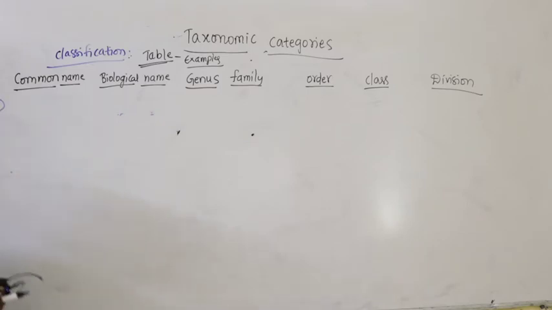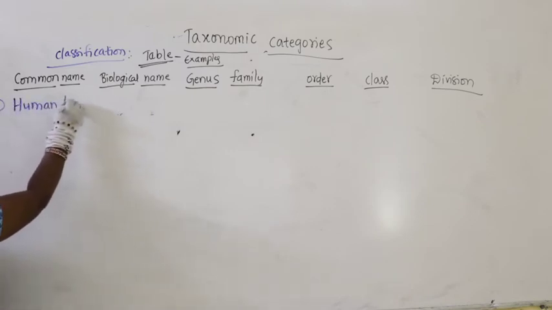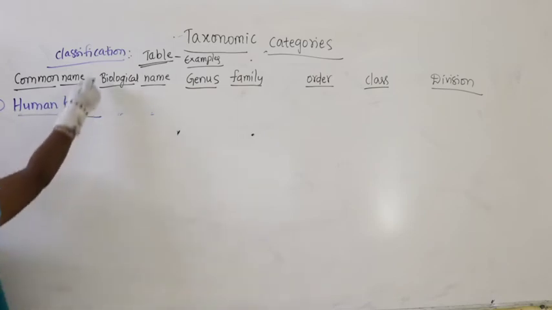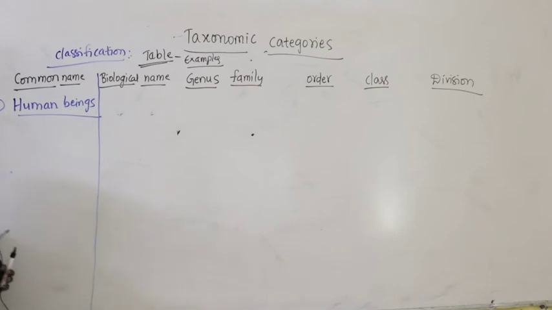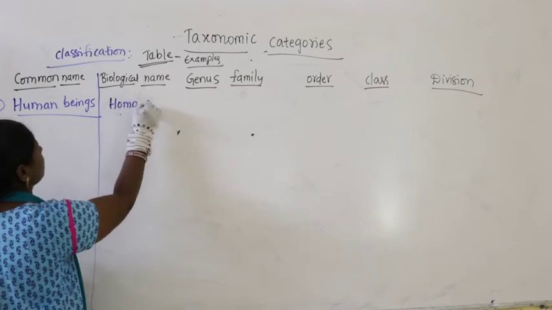Let us talk about ourselves. Ourselves means we are human beings. Let us write human beings, that's the common name. What is the scientific name for human beings? You can write Homo sapiens.